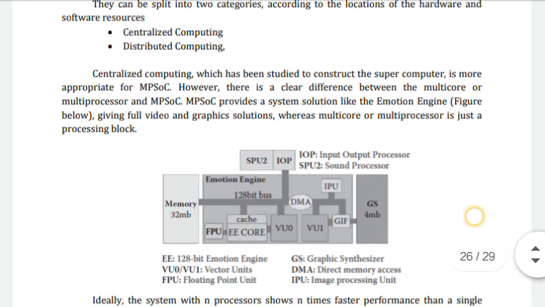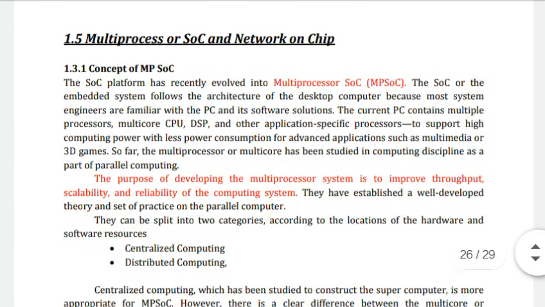This MPSoC provides a system solution like the Emotion Engine, giving a full video and graphic solution, whereas multi-core or multiprocessor is just a processing block.